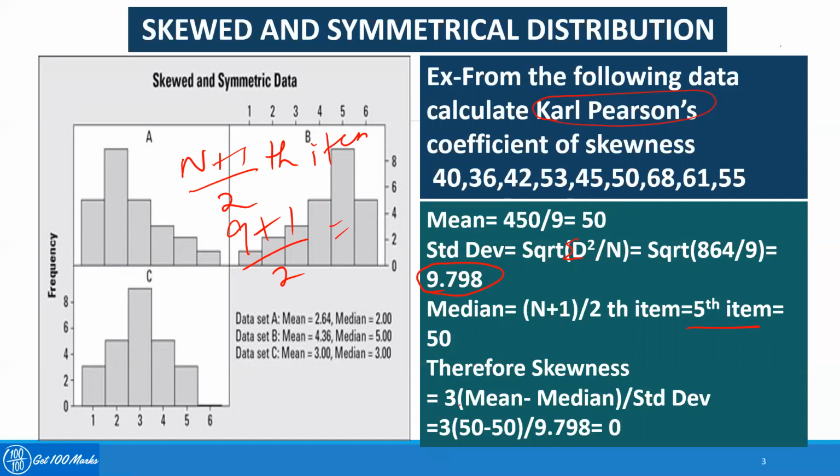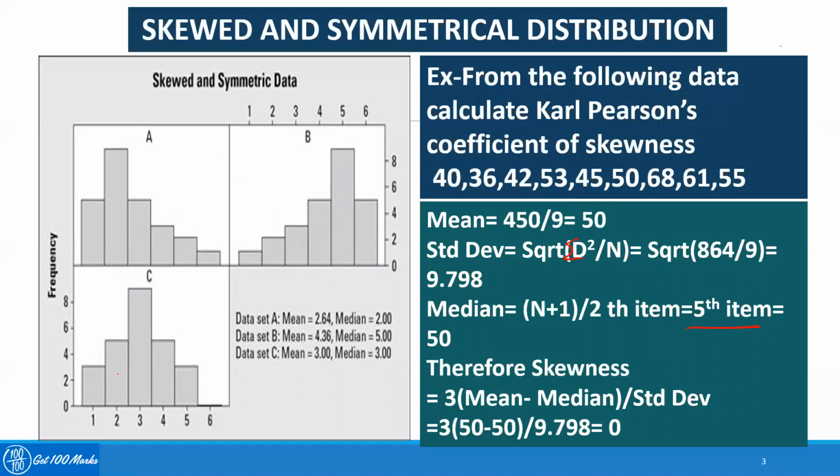Therefore, now we can calculate the skewness, which is equal to 3 into mean minus median divided by standard deviation. You will see 3 into 50 minus 50 divided by 9.798, which is coming as 0. Therefore, this particular distribution is actually a symmetrical distribution. There is no skewness. The skewness is coming as 0. On the other hand, we can even see that mean and median are falling at the same point. That is the meaning of symmetrical distribution.